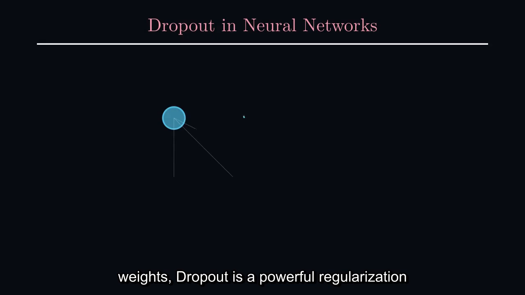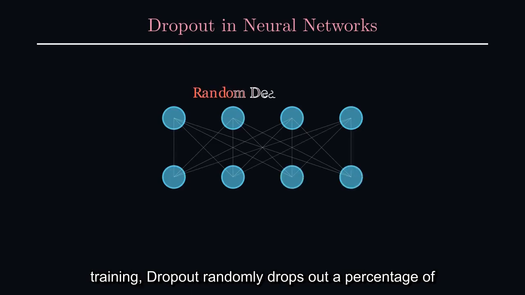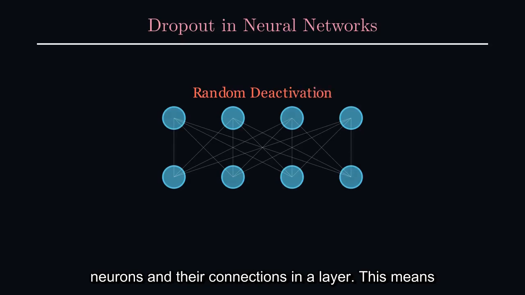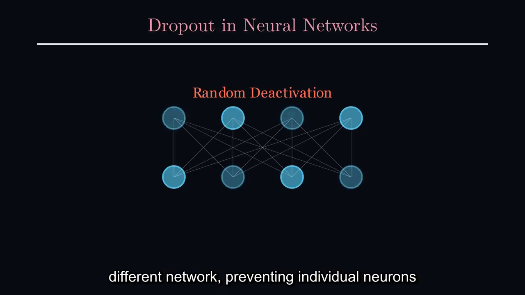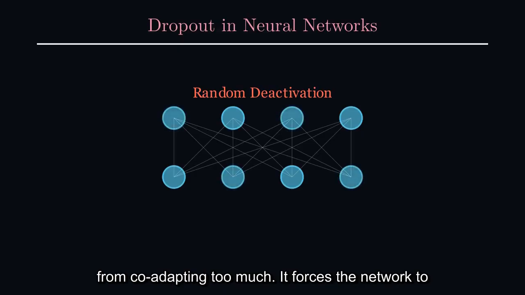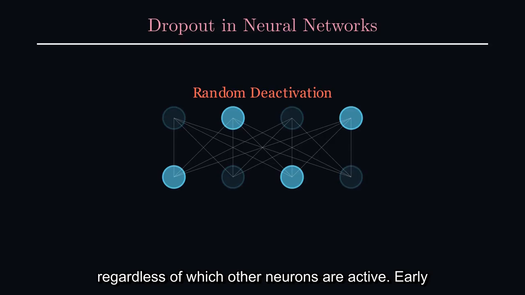Beyond penalizing weights, Dropout is a powerful regularization technique primarily used in neural networks. During training, Dropout randomly drops out a percentage of neurons and their connections in a layer. This means that each training iteration involves a slightly different network, preventing individual neurons from co-adapting too much. It forces the network to learn more robust features that are useful regardless of which other neurons are active.